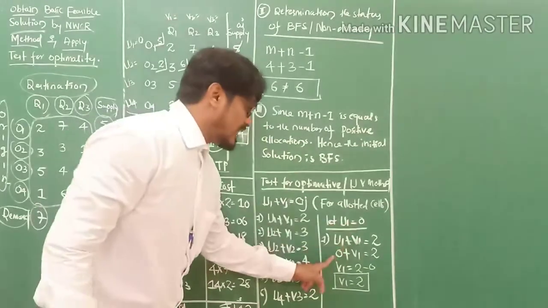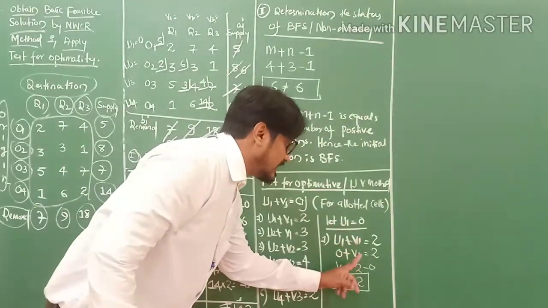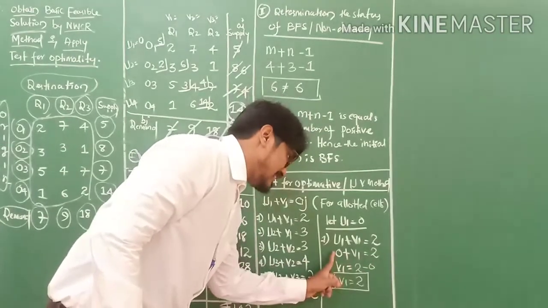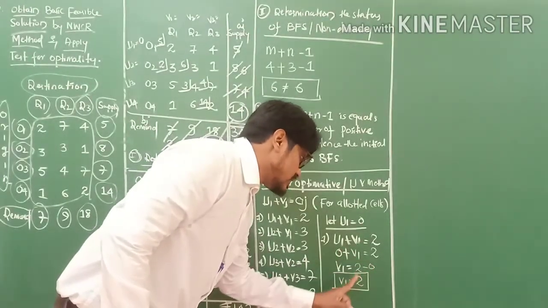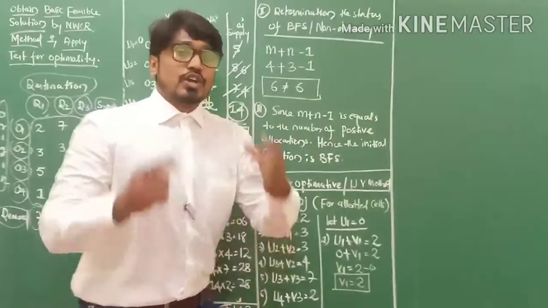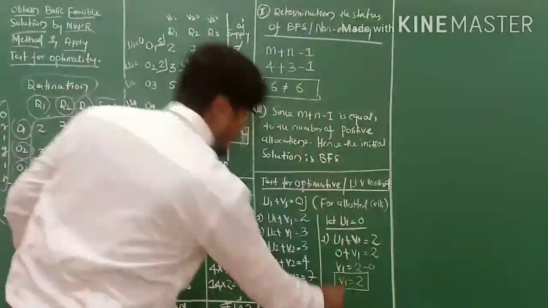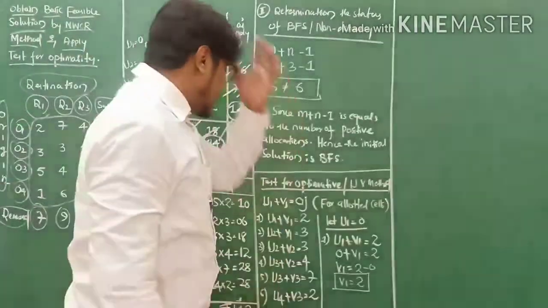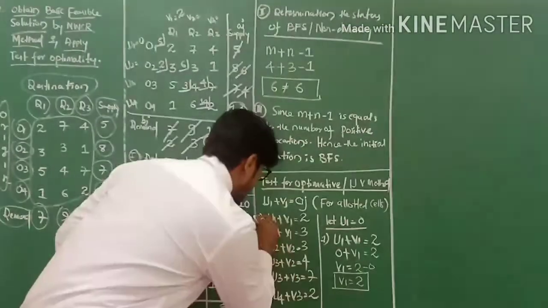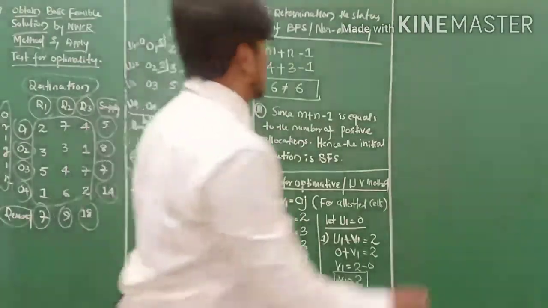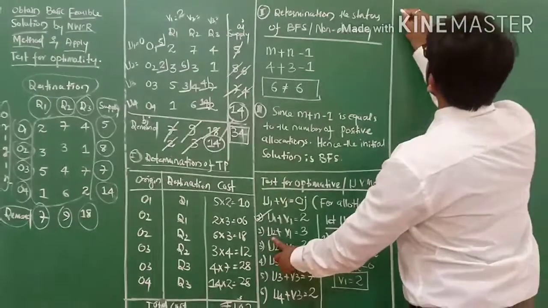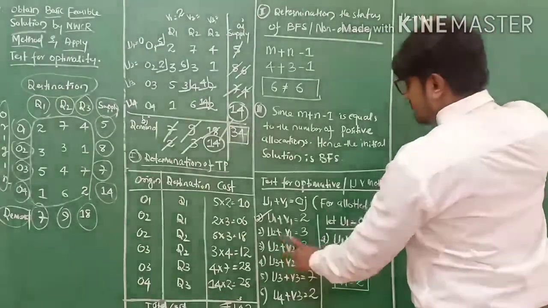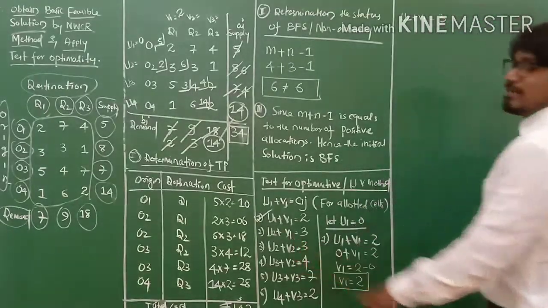U1 plus V1 equals to 2. So U1 is 0 here. Taking 0 plus V1 equals to 2, to take V1 out, V1 equals to 2 minus 0 equals to 2, my friends. So write V1 equals to 2 here. So we got the V1 value. Let us find out the next value. Take the next equation: U2 plus V1 equals to 3, my friends.